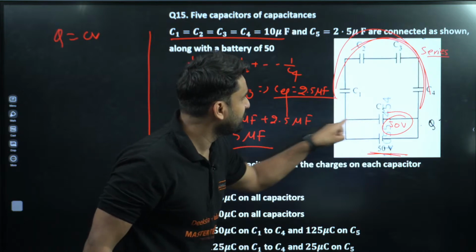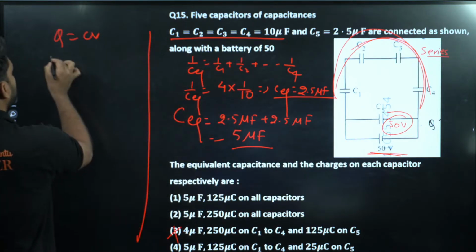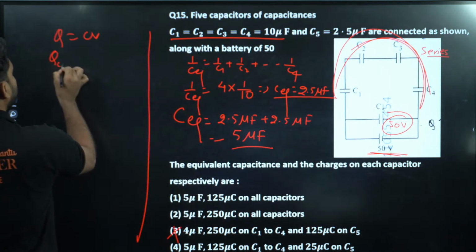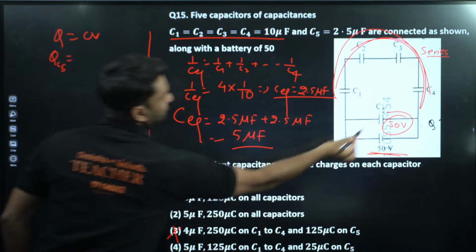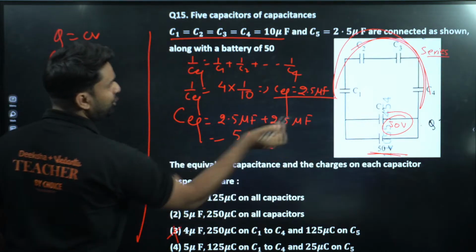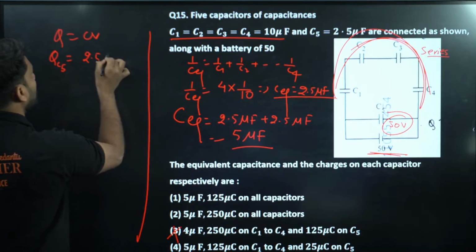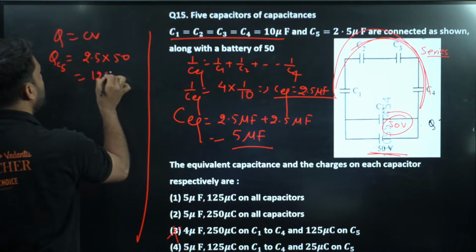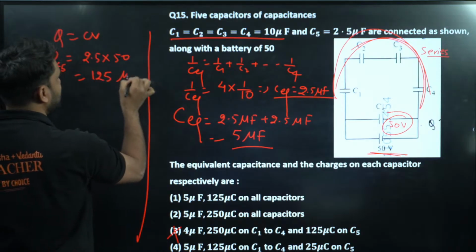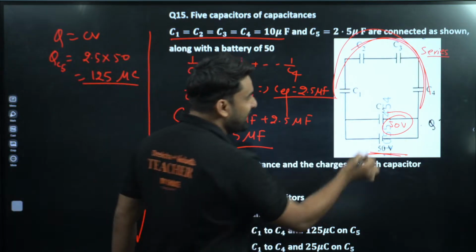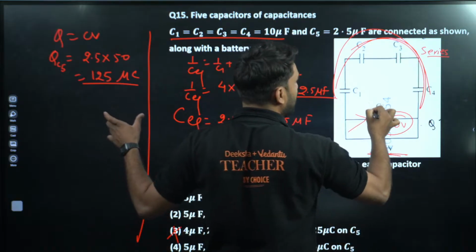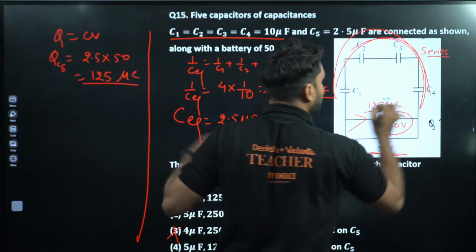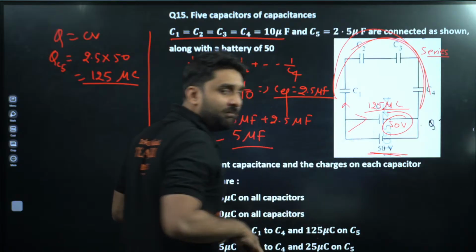So can we find out the charge of this C5? The charge of C5 will be equal to C, which is 2.5, into 50. So this is, wow, 125. This is all in microcoulomb. If this is 125 microcoulomb, the other branch will be the same.